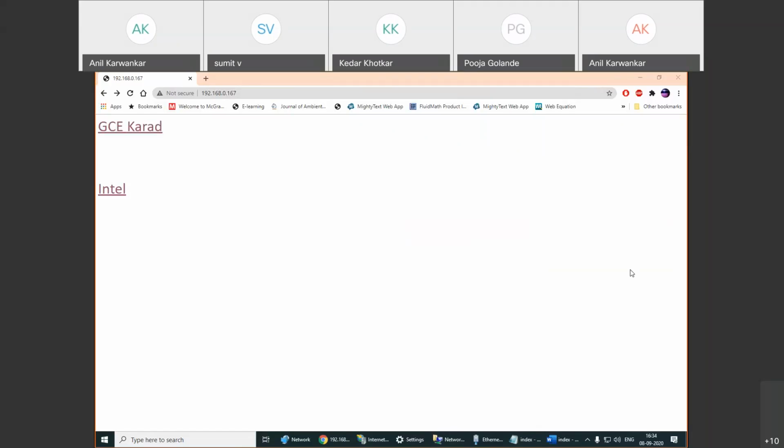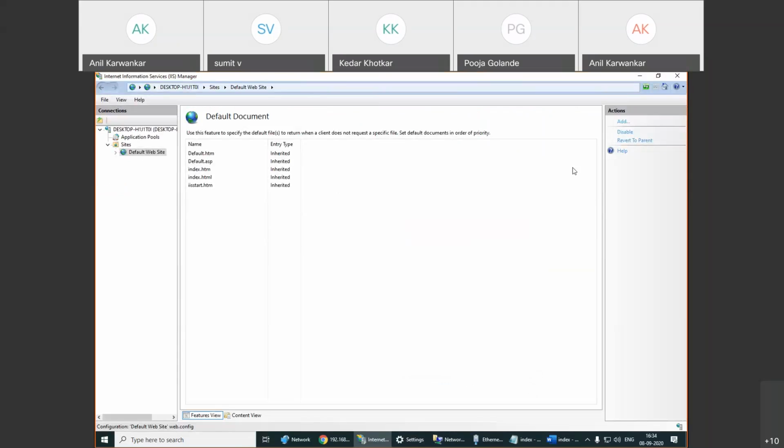Sir, will you repeat the configuration, please? Which configuration? FTP server. How you configure your web? The IIS configuration. Yes, sir. Okay.